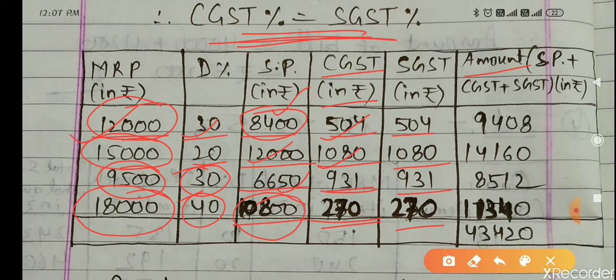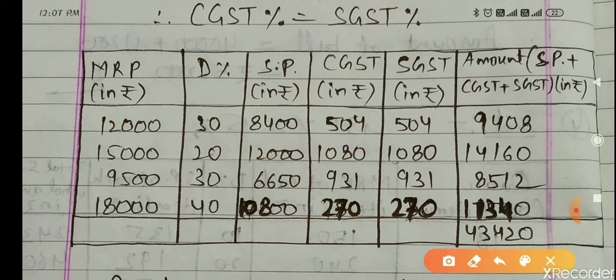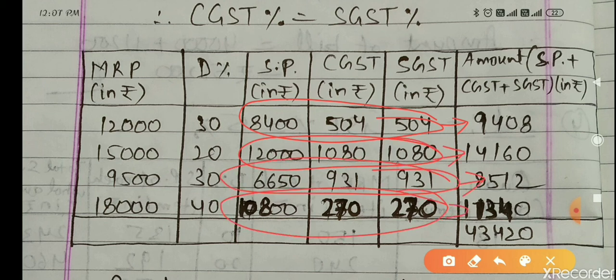Now, the amount. What is this amount? In brackets I have written SP plus CGST plus SGST in rupees. So amount means SP plus CGST plus SGST. So for the total amount, you add these 3 columns. Which 3 columns? This one, SP, CGST, SGST. You add these 3 columns and it will come. And you see here.